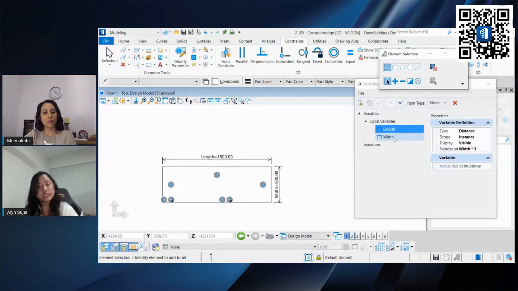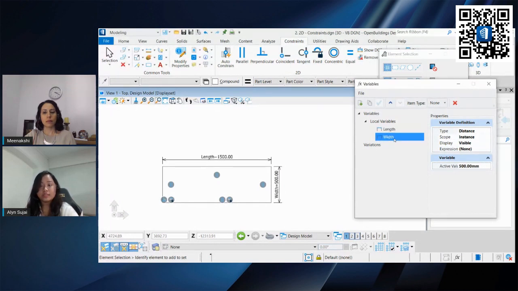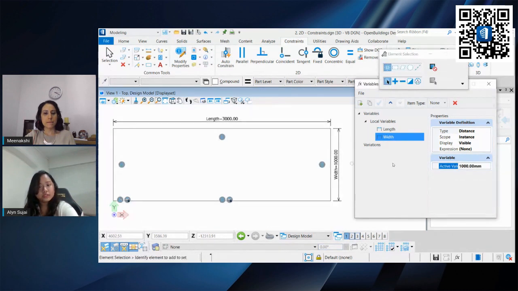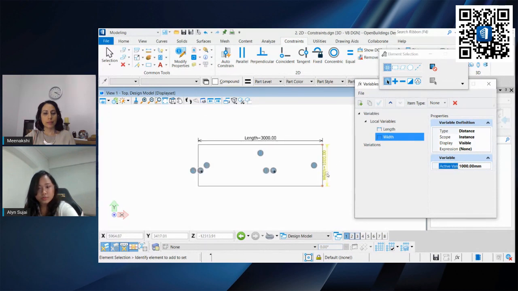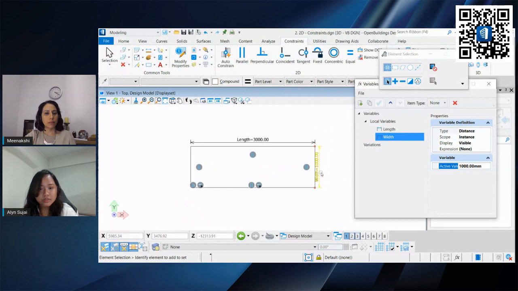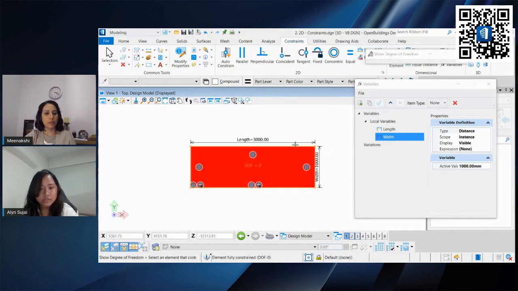So after we test it out, or after we've edited our dimensions, we have to make sure that it works. So we go to our width and change it to maybe 1000. It looks great. It's moving correctly. So width is 1000. Length should be 3 times the width, which is 3000. So 1000, 3000. Okay. So this is how simple your 2D constraints or 2D element can be constrained.